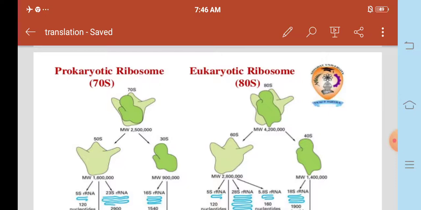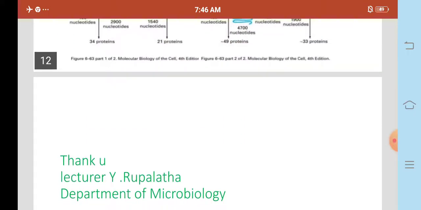This is the prokaryotic organism's 70S ribosome, and eukaryotic ribosomes are 80S ribosomes.